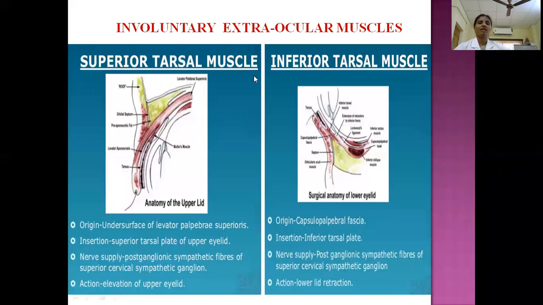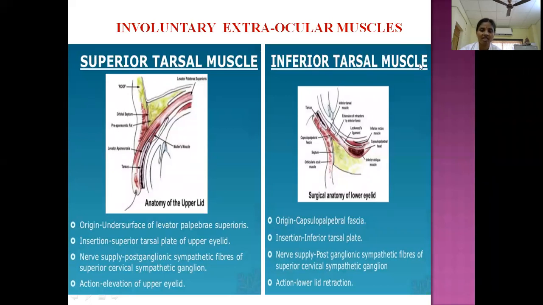Then coming to the involuntary extraocular muscles. The involuntary extraocular muscles are superior tarsal, inferior tarsal and orbitalis muscle. What is the superior tarsal muscle? As I told you, a slip of the levator palpebrae superioris goes to attach to the superior tarsal plate. That portion of the muscle is known as superior tarsal muscle, otherwise called Muller's muscle. It is supplied by the sympathetic, not by a voluntary nerve. That's why this muscle is an involuntary muscle. The purpose of this muscle is elevation of the upper eyelid.